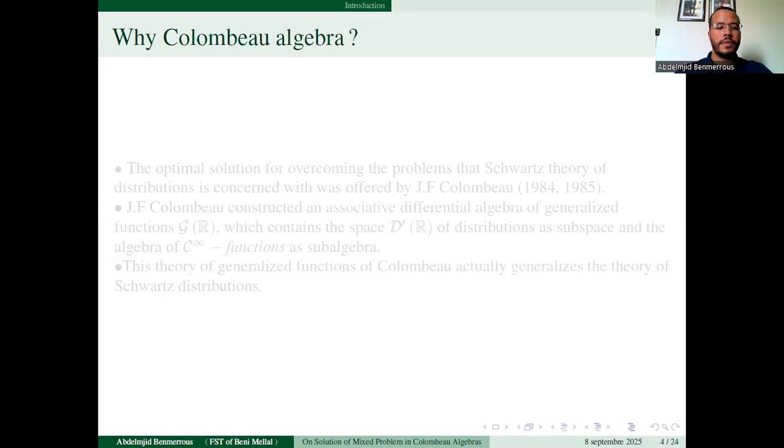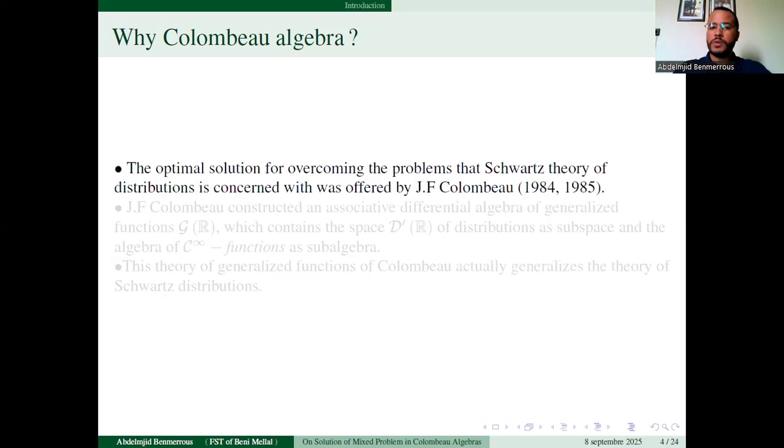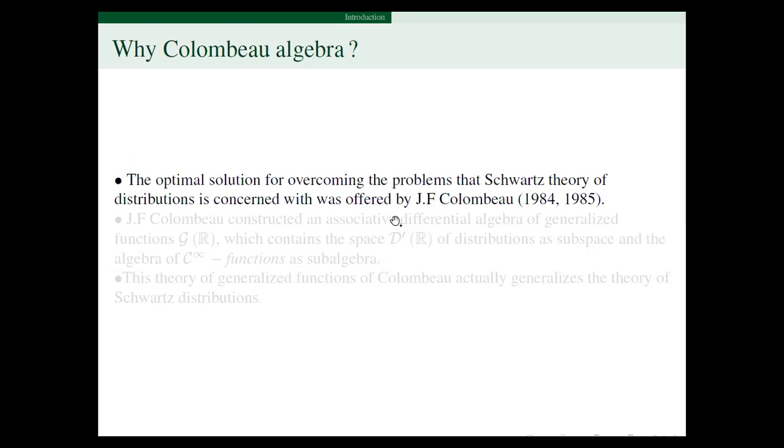So, on the path to finding a solution of a partial differential equation, we need some product of distributions, as we know that the product of two distributions is not always a distribution. In this case, we approach the solution. So the optimal solution for overcoming the problem that our theory of distribution is concerned with was offered by Jean-François Colombeau between